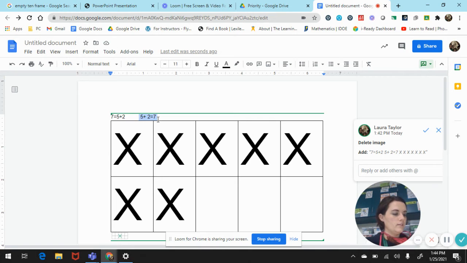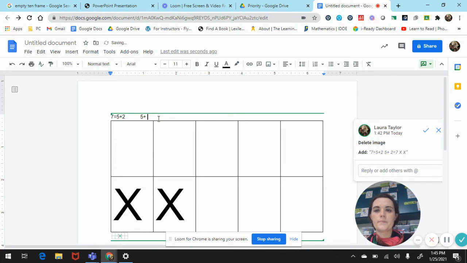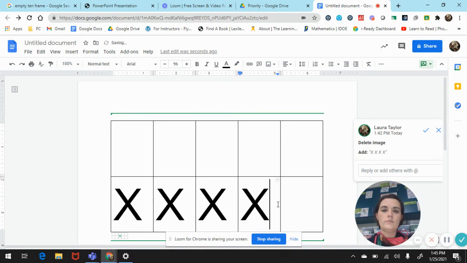All right. If I wanted to make 8, this time, let's mix it up a little. Instead of putting my 5 on top, I'm going to put my 5 on bottom. So count with me. 1, 2, 3, 4, 5.